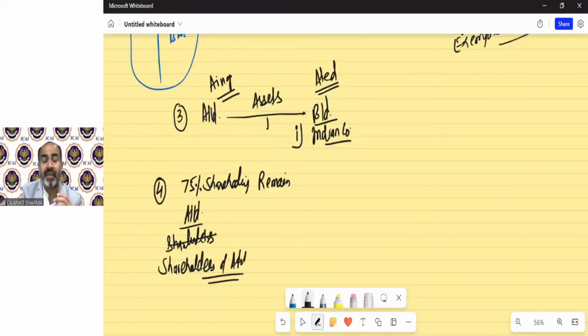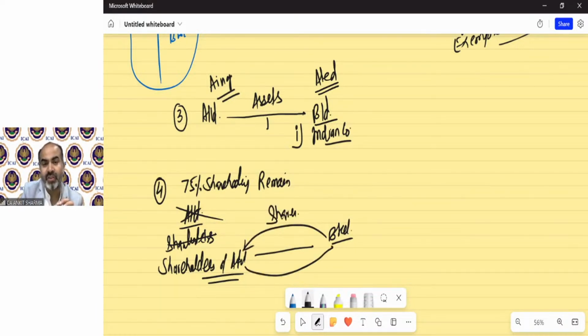Earlier they were having the shares of A Limited company, but now because A Limited is going to be amalgamated into B Limited, A Limited is going to cease to exist. So in this case, now B Limited will provide shares of B Limited in exchange of shares of A Limited.